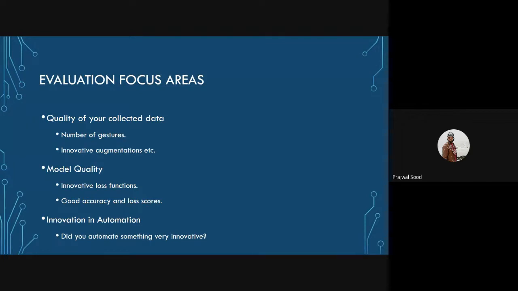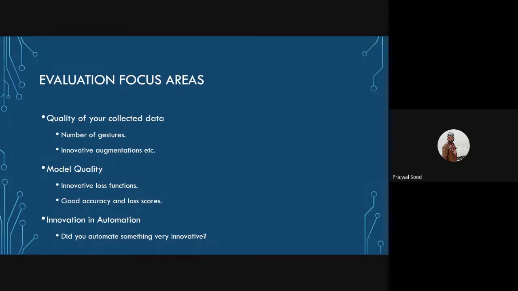I will now share with you some evaluation focus areas. This is not an exhaustive list, nor is this the sole parameters on which your model will be evaluated. There are many more parameters, but these are some things that you should keep in mind while developing your submission. First of all, it is the quality of the collected data. So the number of gestures you are able to provide to us, like a person who collects 15 different gestures compared to 5 different gestures would be favored.